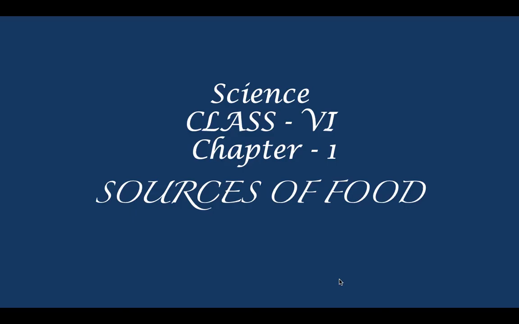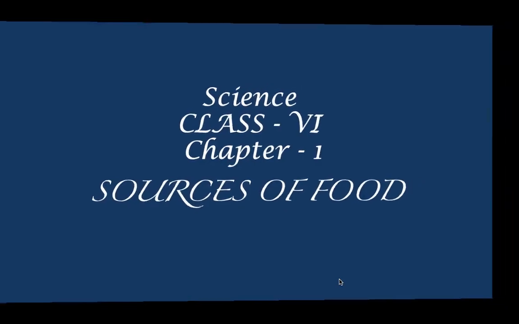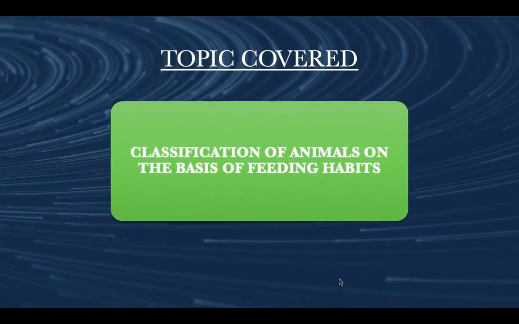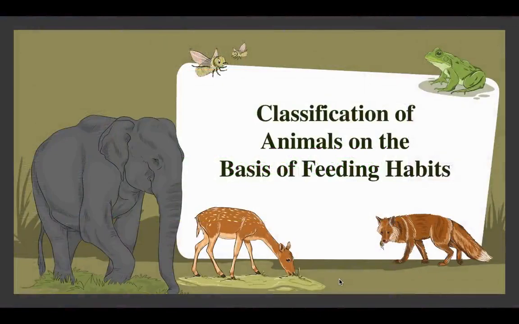In the previous section, we understood about sources of food: plant, which can be a source of food, animal, which can also be a source of food. Today, the topics that would be covered are classification of animals on the basis of their feeding habits. Let's know them.